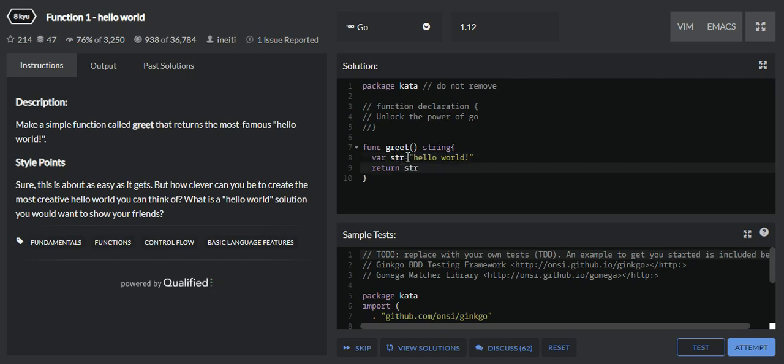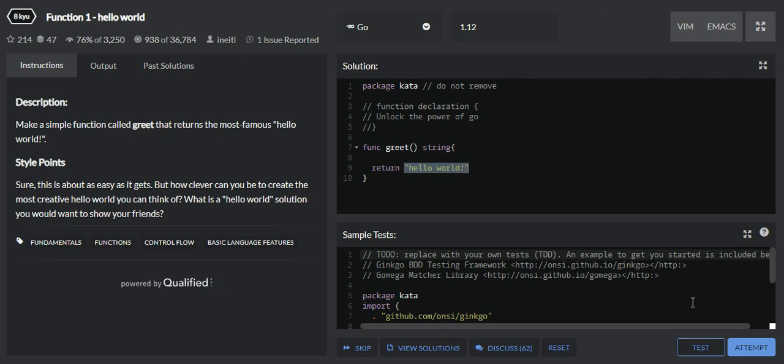We can do that, but we do not need to explicitly create a variable to hold the value. Directly we can return the hello world string. We are not going to change any value. This function should not accept any value, but it should only return hello world.